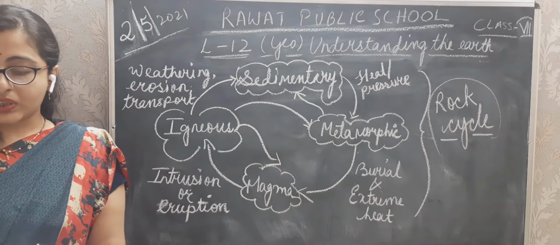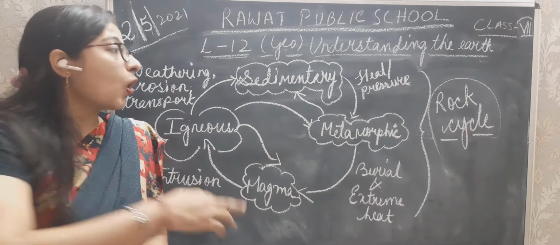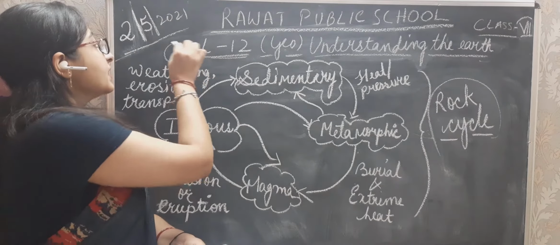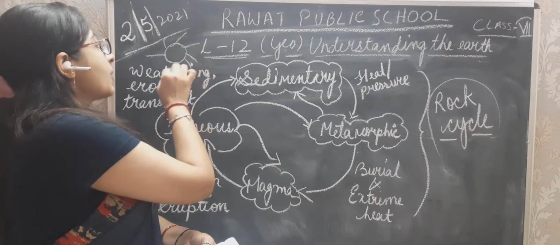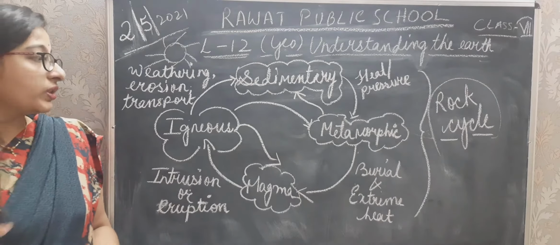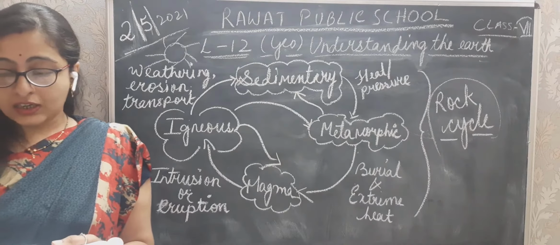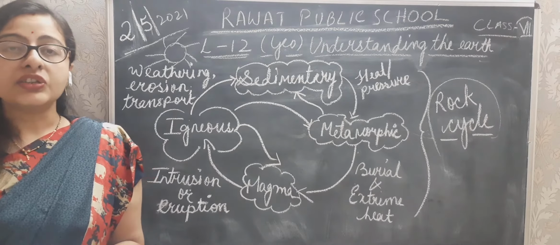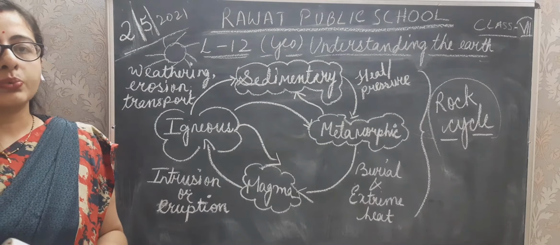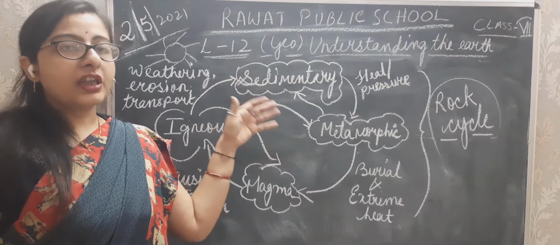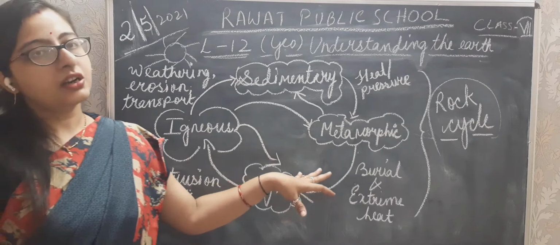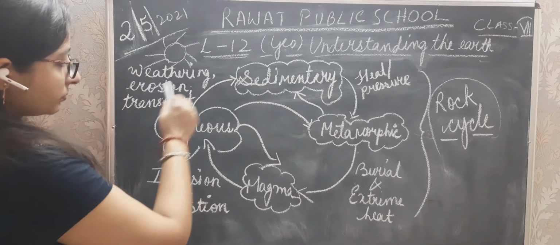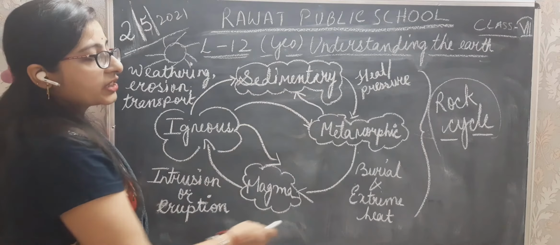The entire process is powered by energy. Which energy? The energy given by the sun, the heat of the sun. It drives processes both on the surface of the earth and in the interior of the earth. That is why the rock cycle is interrelated.